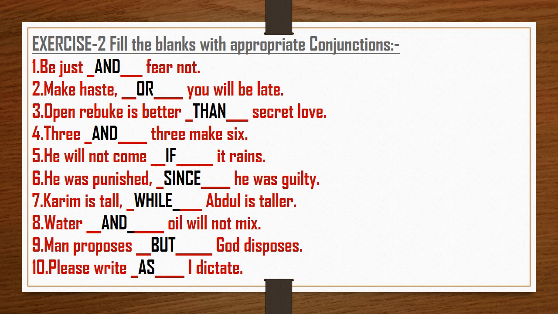Second: Make haste or you will be late. Open rebuke is better than secret love. So than will be the answer. The next: 3 and 3 make 6. So here we will fill in and. Then fifth sentence: He will not come if it rains. So if is the correct answer. Then sixth: He was punished since he was guilty.